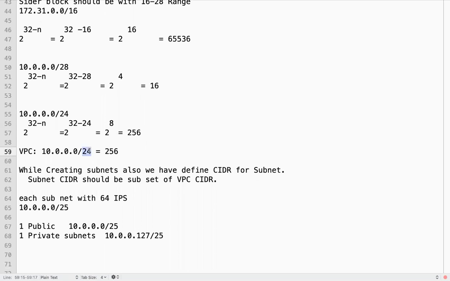suppose I create 2 subnets, this you need to play with, Paramveer. This is what defines how many IPs you will get, right? So what is the range for CIDR? 28, right? You create a subnet like this, so you will get 16 IPs.